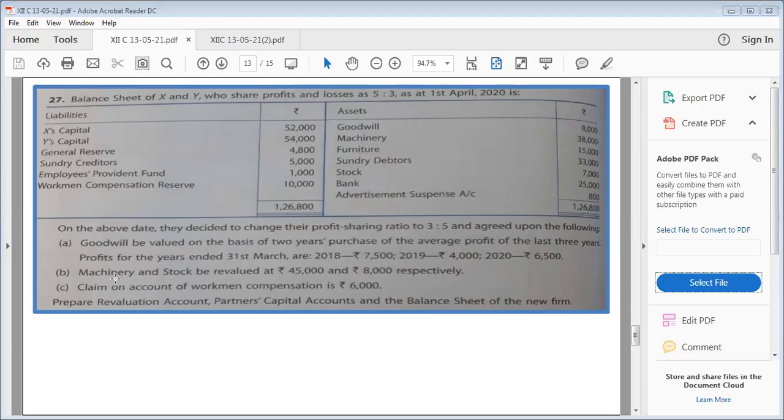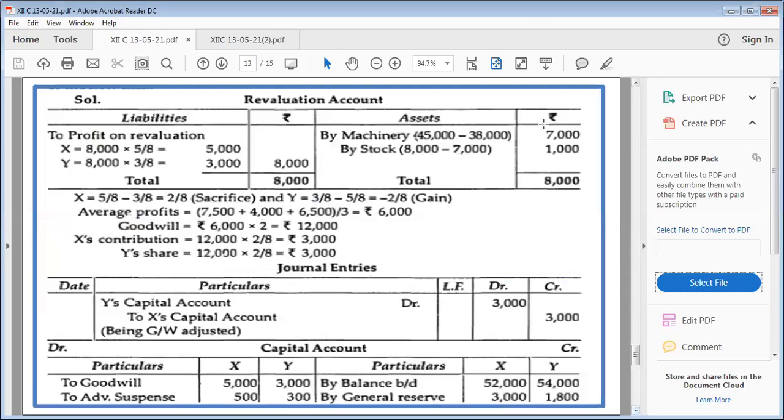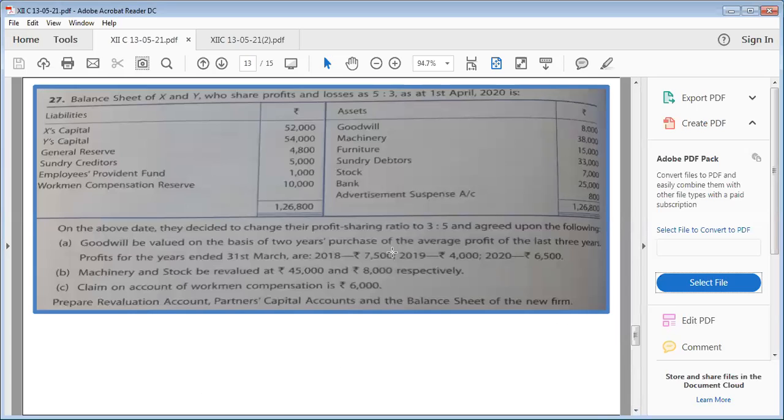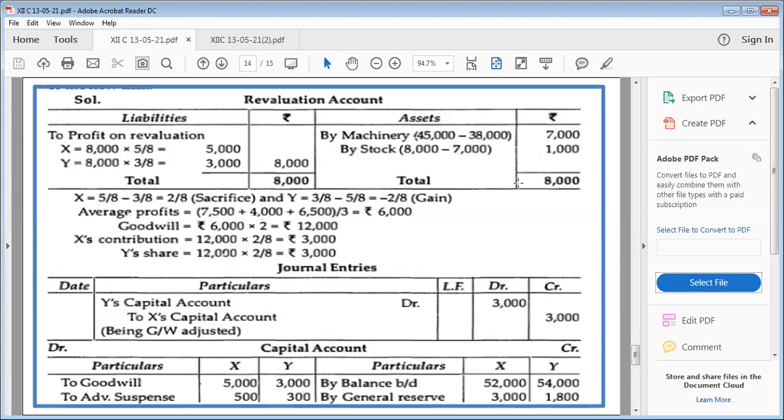All right. Machinery and stock be valued at 45,000 and 8,000 respectively. Machinery is 45,000 now. Earlier it was 38,000. So it means there is an increase in the value of machinery. It will be credited in the revaluation account. You can see, right? Next, stock has become 8,000. Earlier the stock was 7,000. This is also increasing, so it will also go on the credit side. So the total has become 8,000.